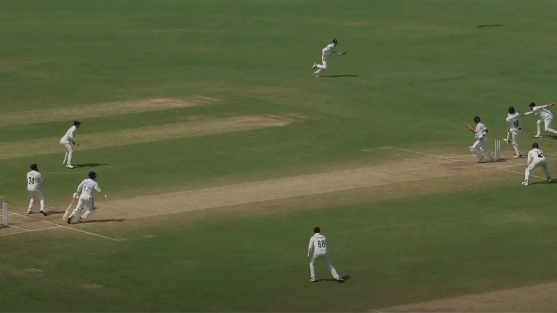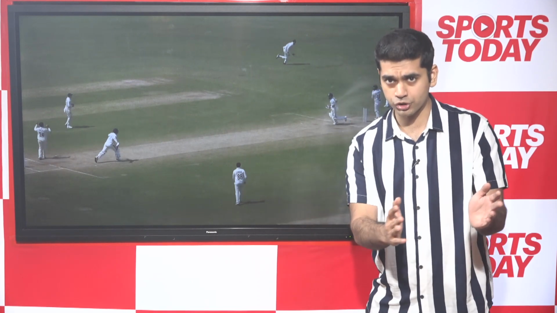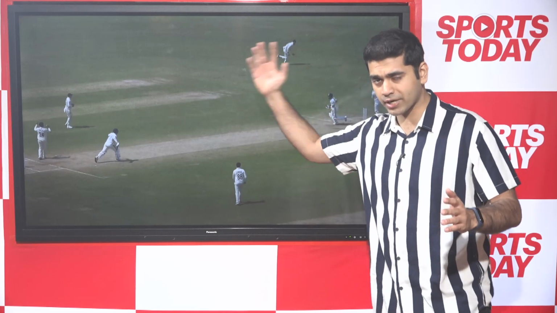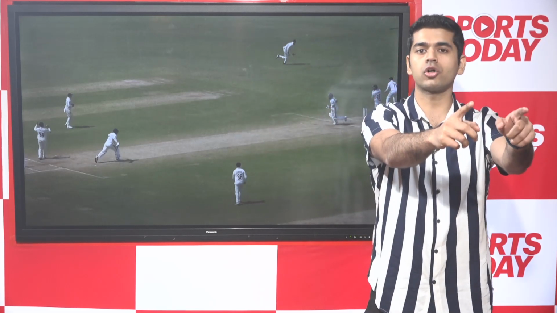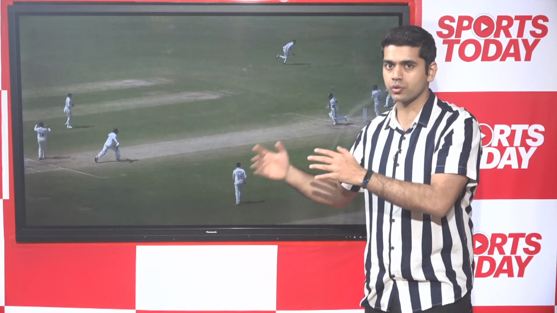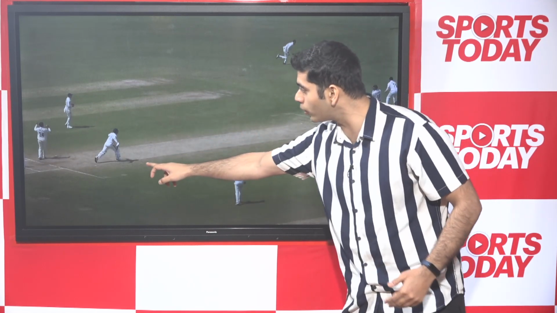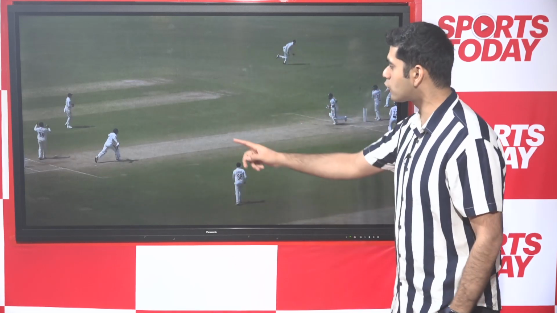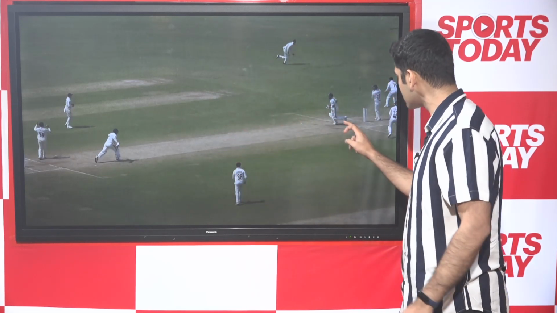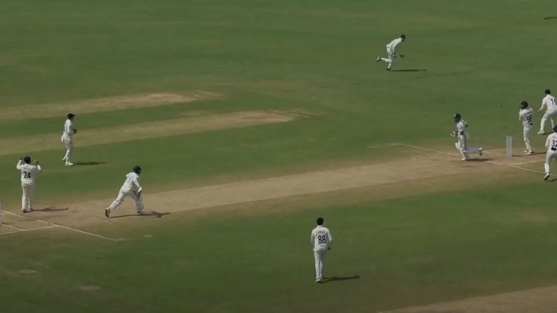He takes a look, then he sees where the non-striker is. Now in such instances where the ball is right behind you, you look at the non-striker. The non-striker has a much clearer view of the situation than the batter does. So he looks at Rishabh Pant, who is, by the way, a good couple of yards outside the crease, while Virat is still very much at the crease, just 1 foot outside. Look where Rishabh Pant is. He's already charged. He's ready to take the run. He's ready to take the gamble.